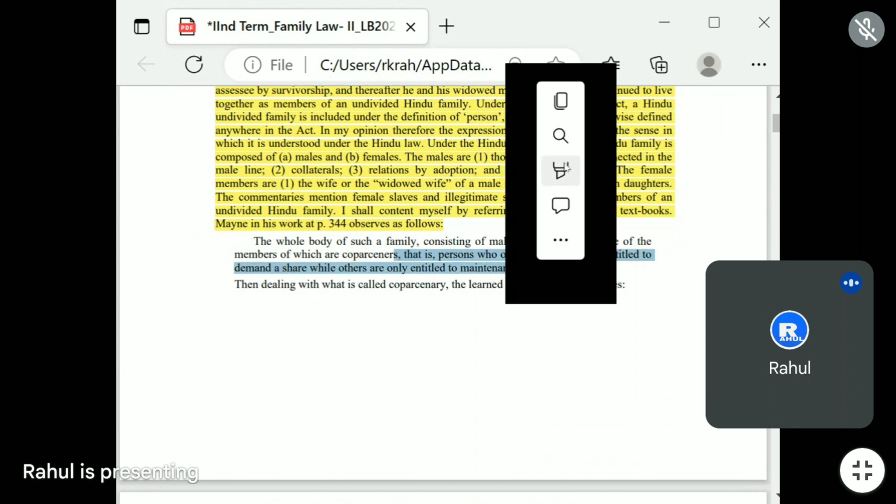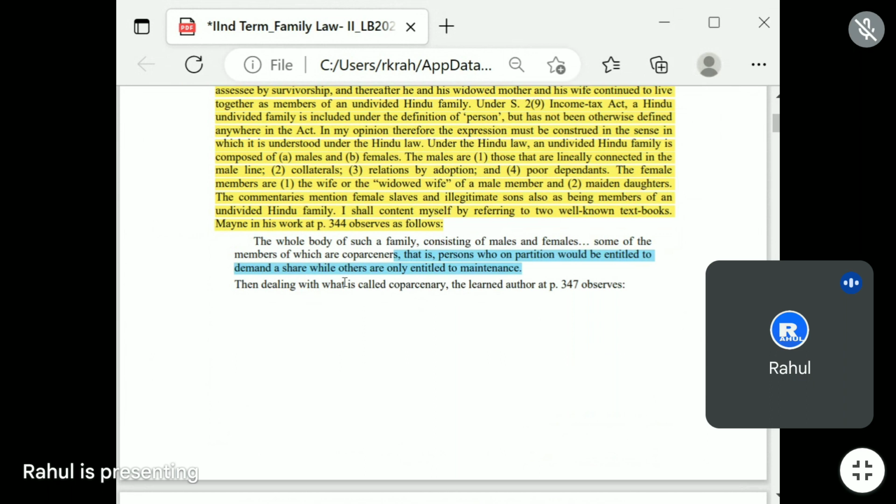You can understand. What is the meaning of co-partner here? That is, a person who on partition would be entitled to demand a share, while others are only entitled to maintenance. Generally the male person is entitled to partition, so he is considered a partner. The others are only entitled to maintenance, like generally the female members, such as the wife and widowed mother. Here we can assume others means the female members.